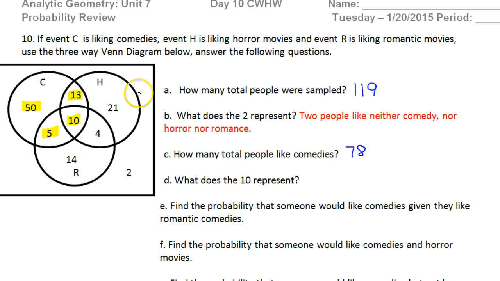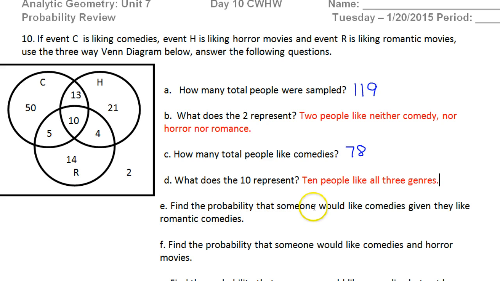What does the 10 represent? Alright, the 10 represents 10 people who like all 3 genres. A genre is a type of something. So in this case, we have our 3 genres of movies.